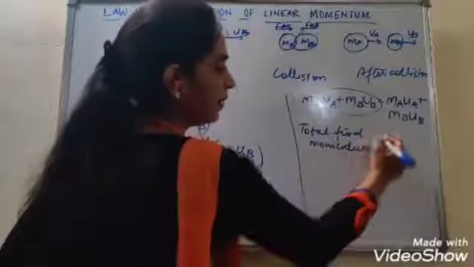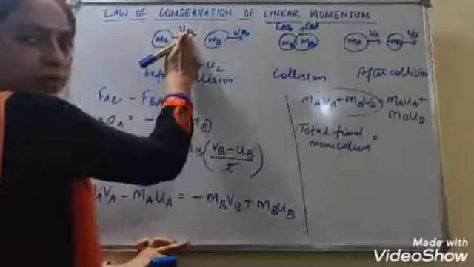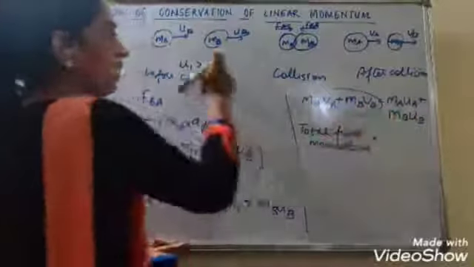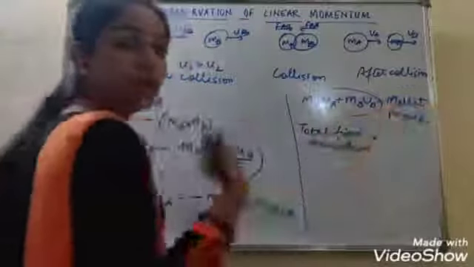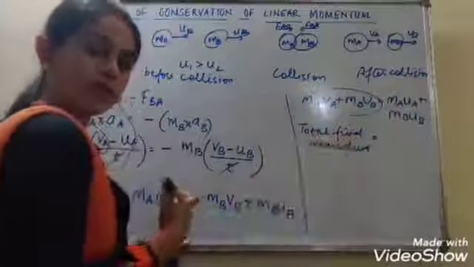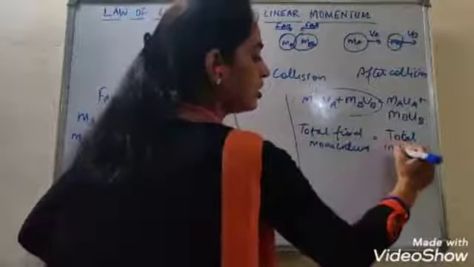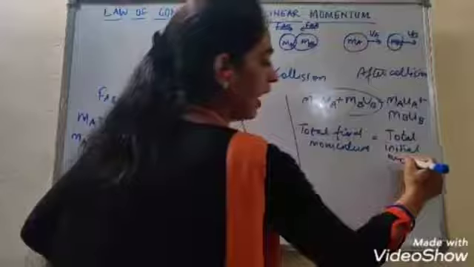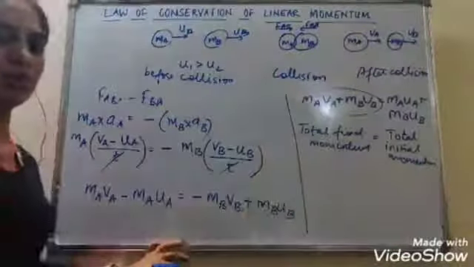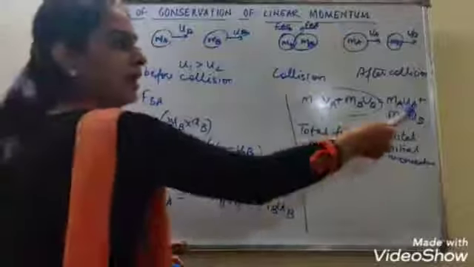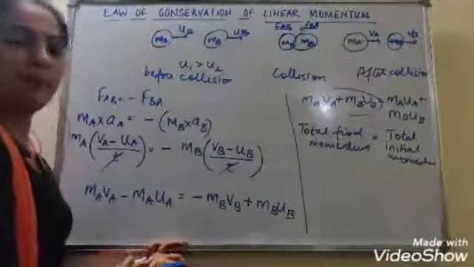Total final momentum. And what is this? MAUA was initial momentum of body A. MBUB was initial momentum of body B. So this sum becomes total initial momentum, momentum of the system before collision. So that can be written as total initial momentum. Okay. And our law is proved. Total initial momentum is equal to total final momentum. MAUA plus MBUB is equal to MAVA plus MBVB.